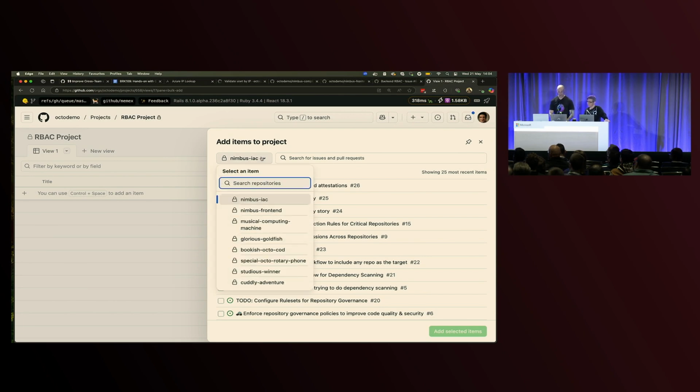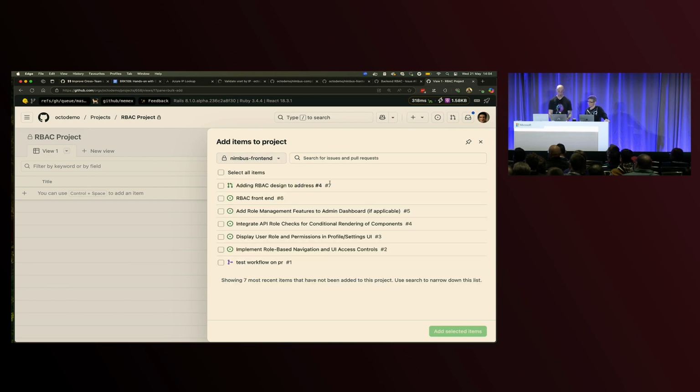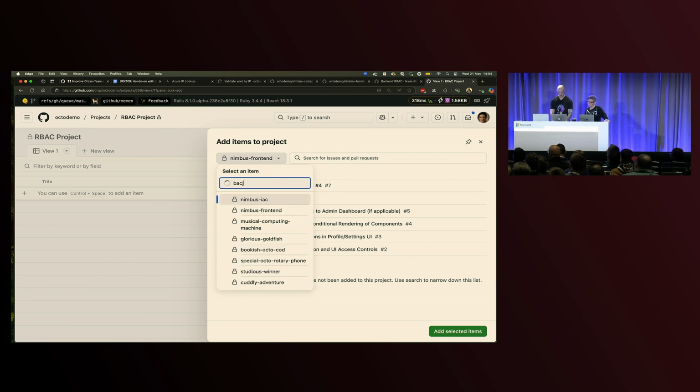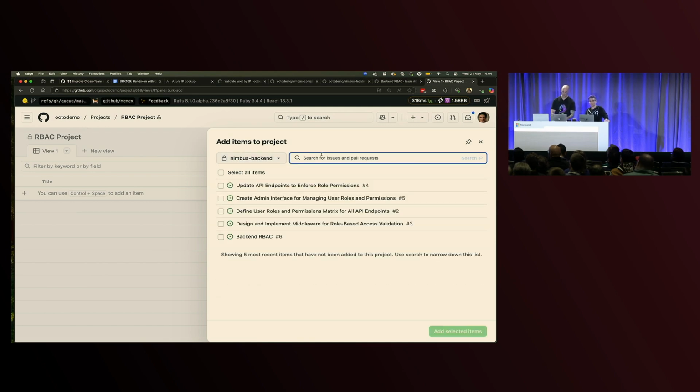So rather than adding anything from AOC, we can go to our front end. We might want to add our back end. We can go to our back end. Oops, if I can type. And this is just adding issues into the project. You can set up different views if you're used to Kanban style boards, if you're used to table boards, and then you can handle the filtering. You can also set up different properties to be able to figure out what is going to help you measure success or see the insights for your team.